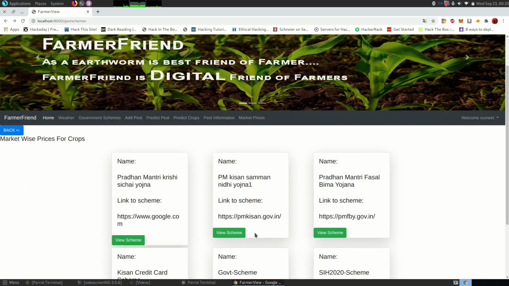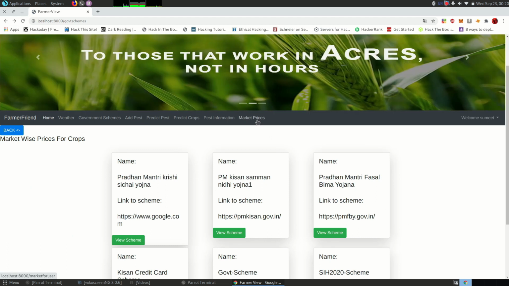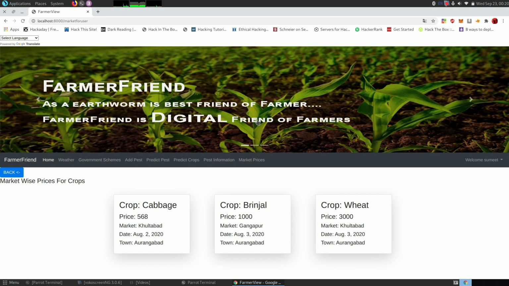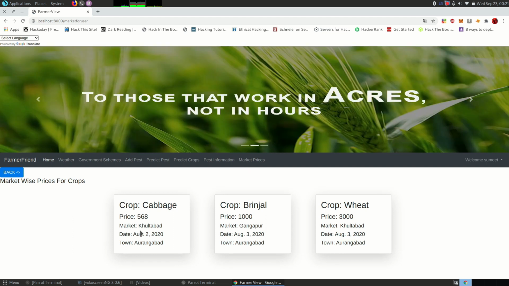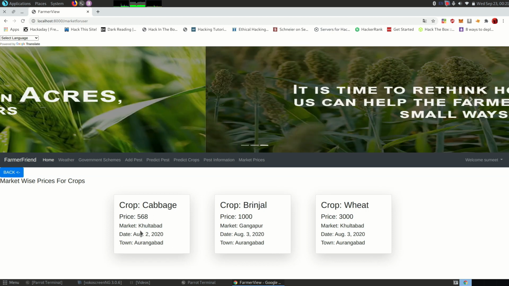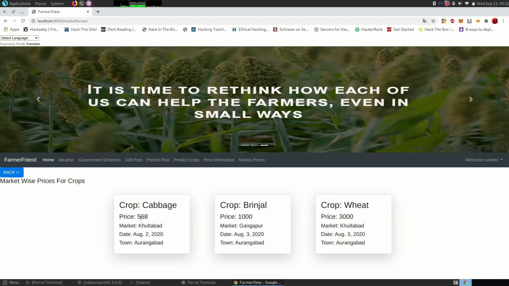Also there is a market prices section. So let's go to that section. Here farmers can see prices for the crops in the market. These prices and crops are all for demonstration purposes, and the admin can change this information from the admin panel.